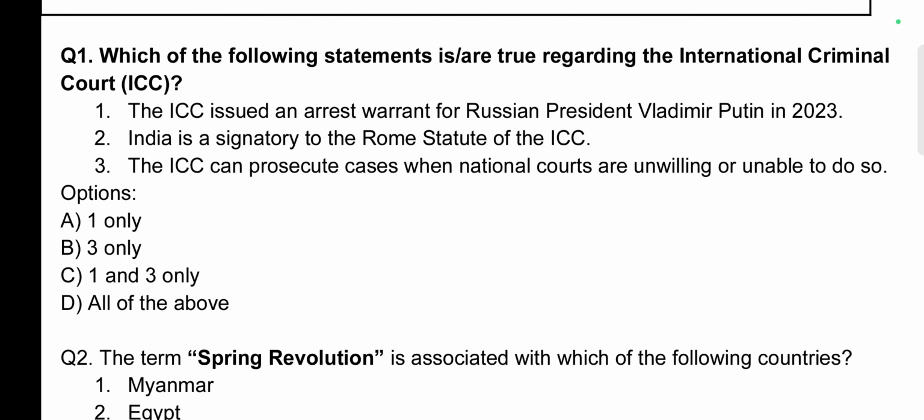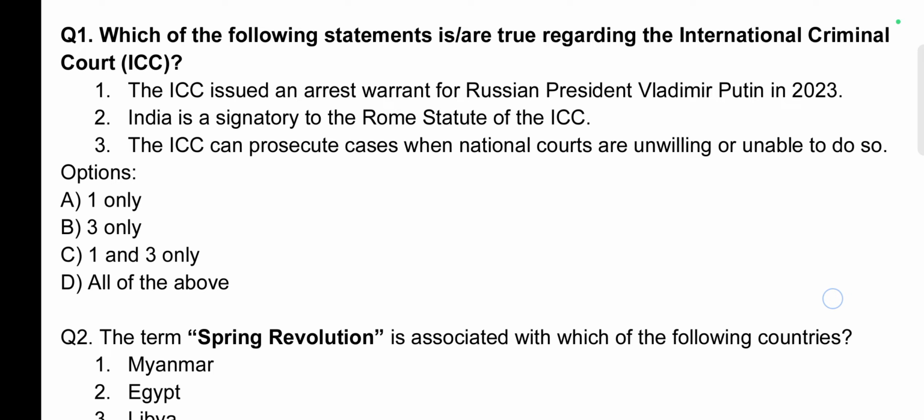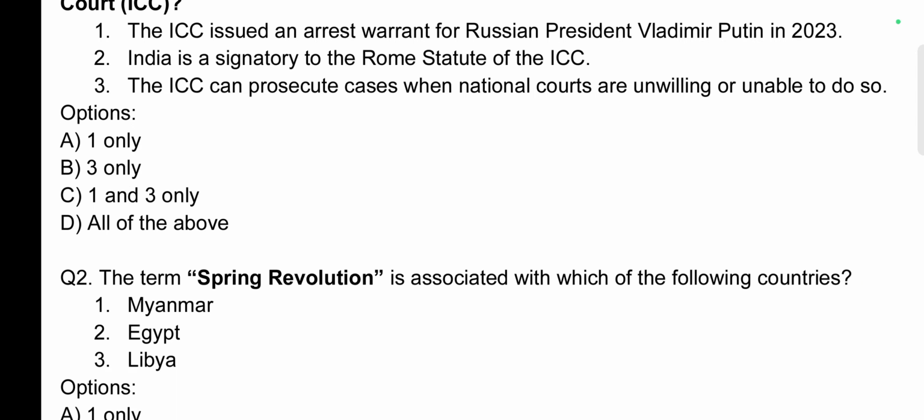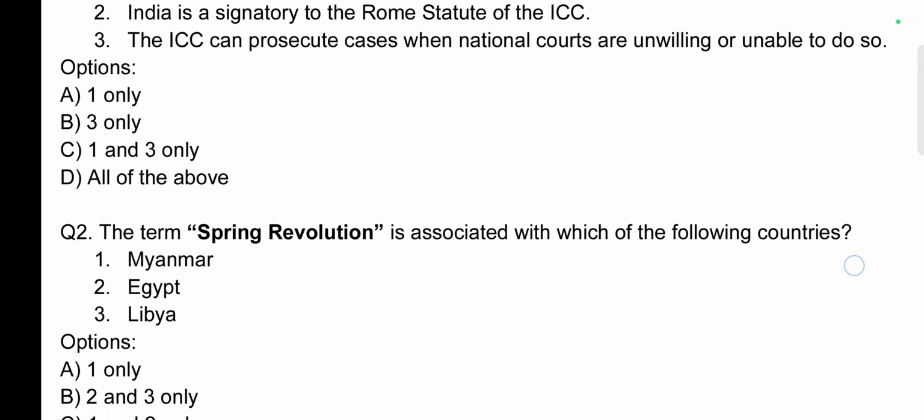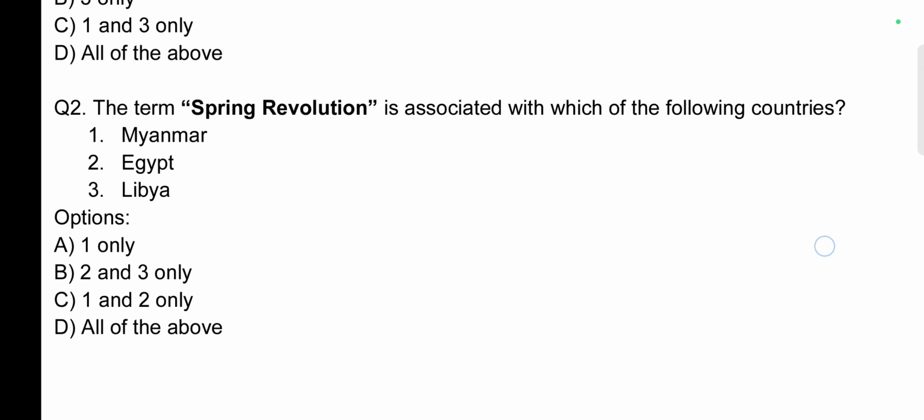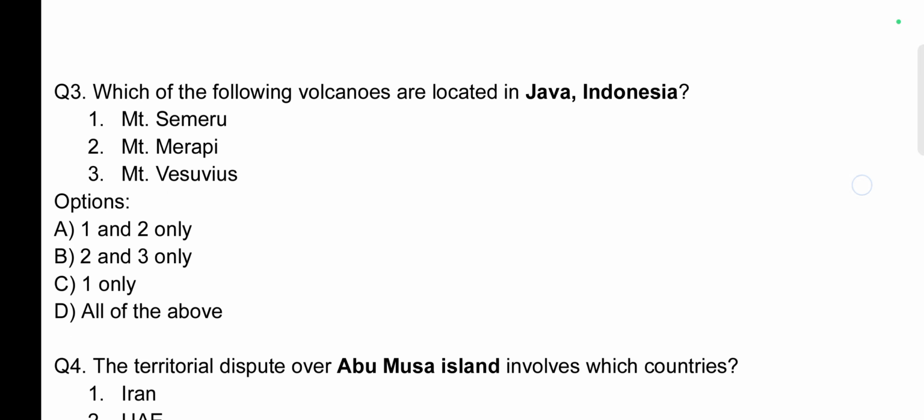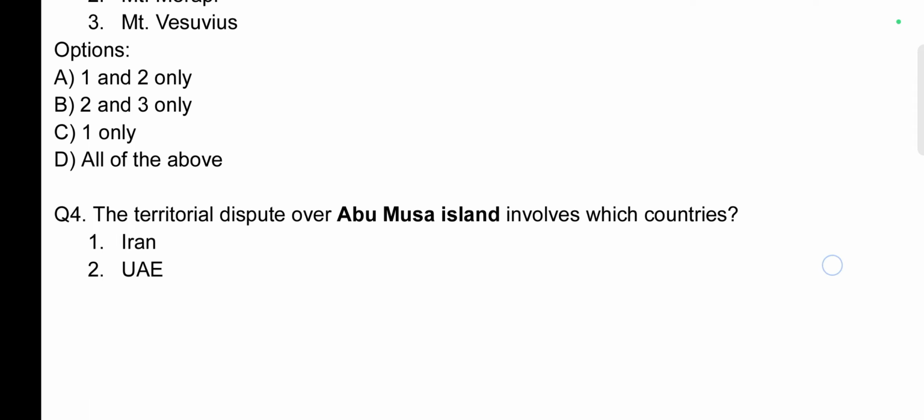Now here is the list of practice questions. These are the practice questions. Which of the following statements are true regarding the International Criminal Court? ICC issued an arrest warrant for Russian President Vladimir Putin in 2023. India is a signatory to the Rome Statute of the ICC. ICC can prosecute cases when national courts are unwilling or unable to do so. Please choose the correct option. Second, the term Spring Revolution, what is it about? Next is about Java, Indonesia. Which volcanoes are located there?